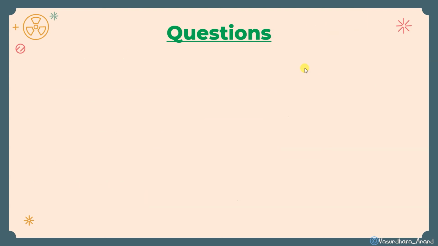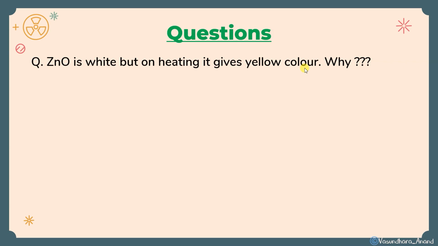Okay, let's start the next question. This is also again an important question of this chapter. ZnO is white, but on heating it gives yellow color. Why? ZnO जब हम देखेंगे तो it is white, but if we heat that it gives yellow color. So you are supposed to mark this answer point.